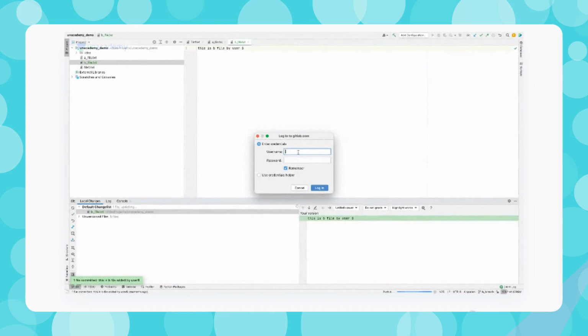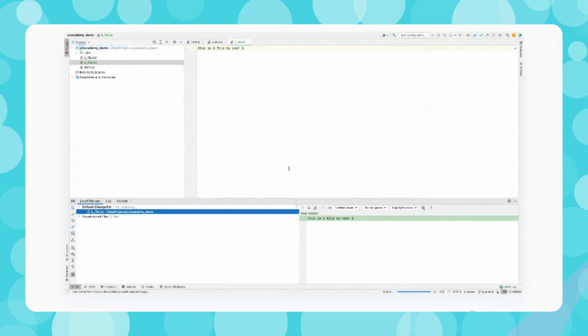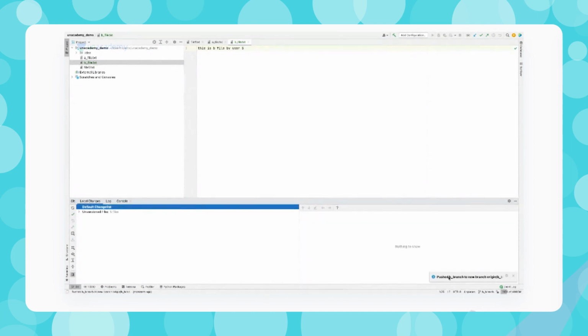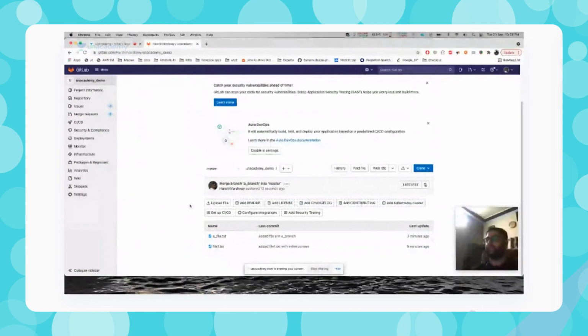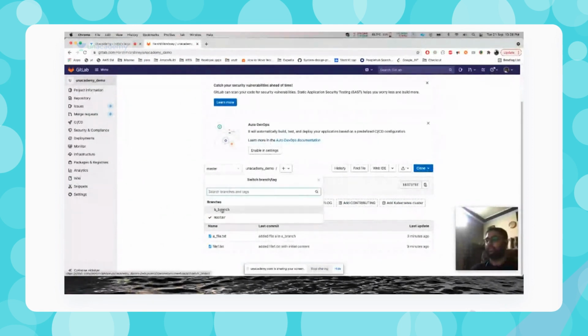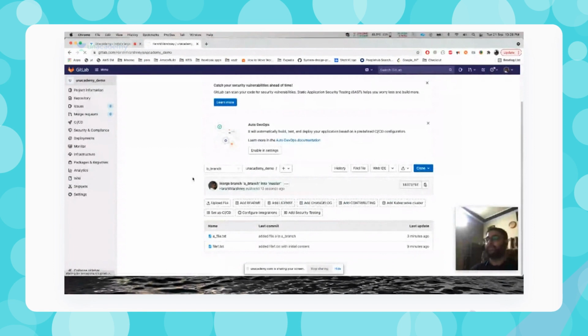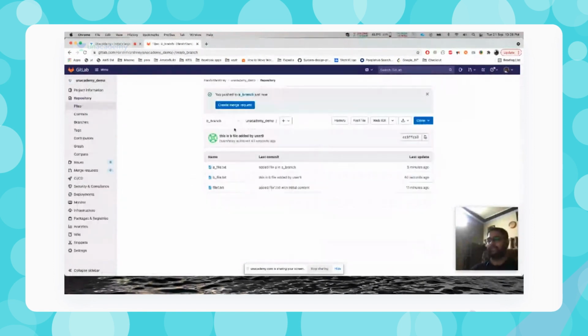Once this is pushed, it's asking for the username and password. So it pushed into the new branch. If I come over here, I can see another branch. It's going to the B branch. Earlier I was having A branch and now I'm having B branch as well. B branch contains code for all of that.